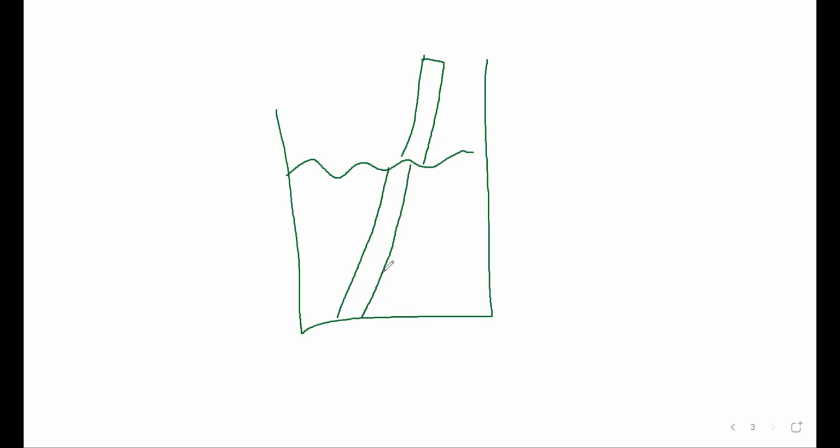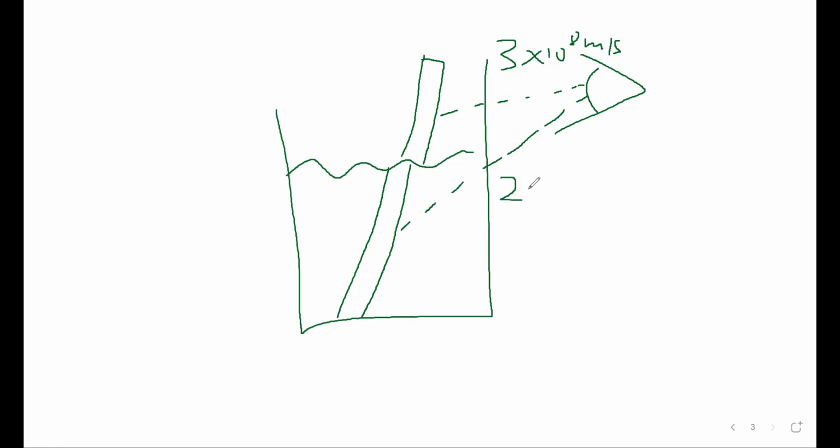Why does this happen again? Because there is what? Change in what? Good. There is a change in speed of the light. If I look from here, the speed of light is going to be somewhere around 3 × 10⁸ meters per second, right? This is the speed of light. And if I look here, the speed is slower because it's in water, right? There's a medium. Maybe it's 2 × 10⁸ meters per second. And because of the difference in the speed of light, we will definitely see different scenarios here, okay?